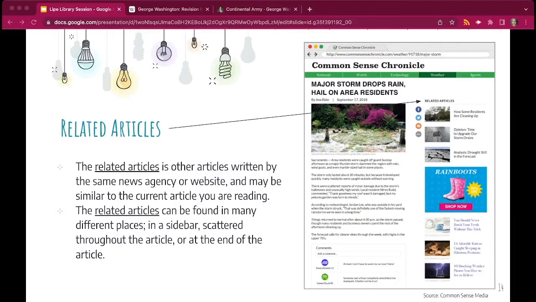The related articles are other articles written by the same news agency or website. It may be similar to the current article you're reading. Just be careful. This section sometimes can include opinion pieces written by guest essayists who are not actually employed by the news organization, and they may not be a reliable source.